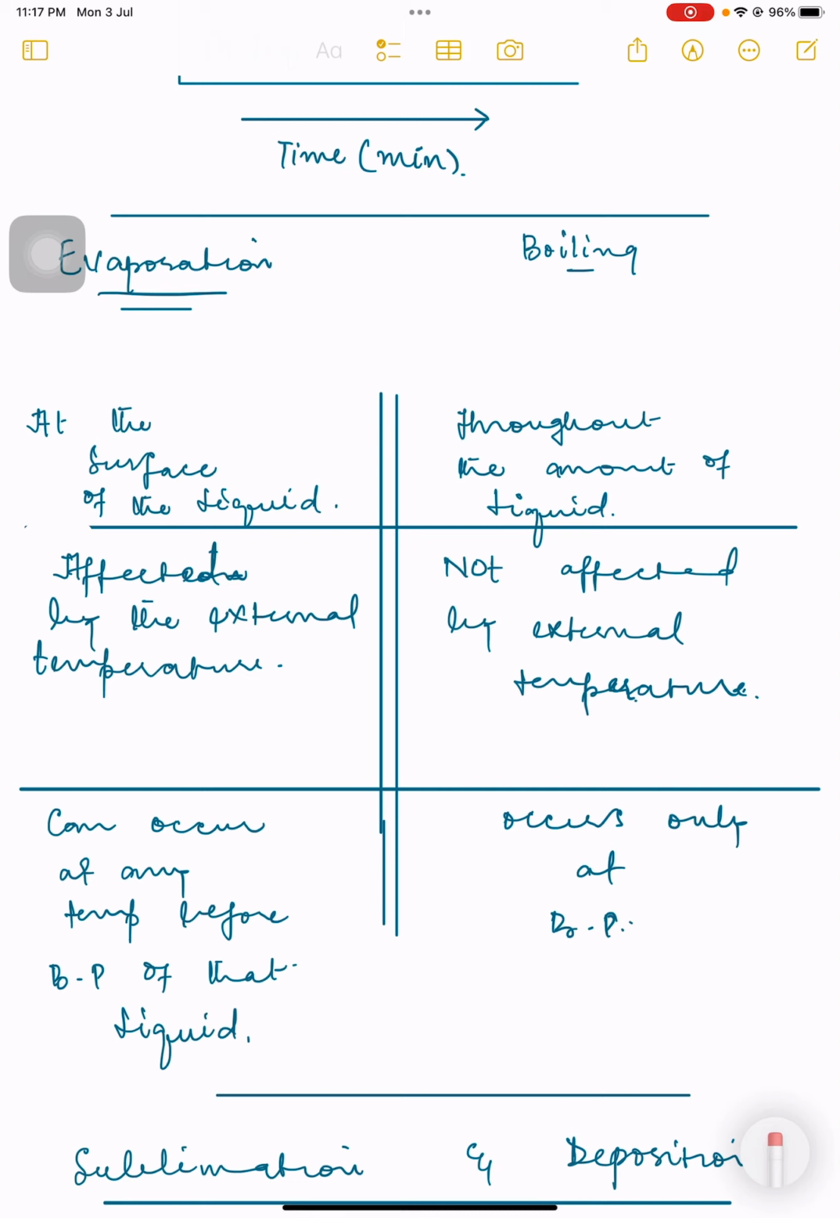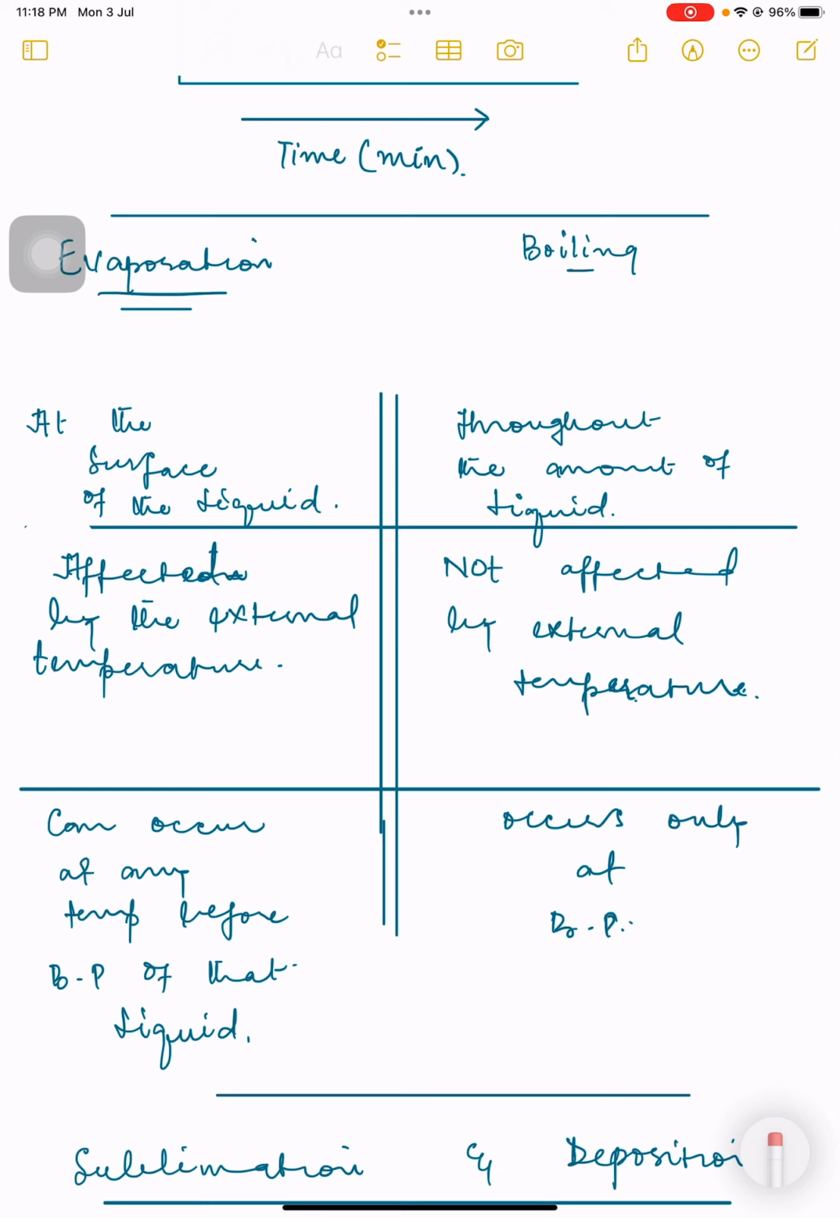In case of evaporation, the difference number 2 is that it is affected by the external temperature. So if the external temperature is higher, the evaporation rate will be higher, the evaporation speed will be higher. Speed and rate will be considered the same words in chemistry. So speed will be higher in evaporation if we increase the temperature, but the rate of boiling will be unaffected by the temperature.